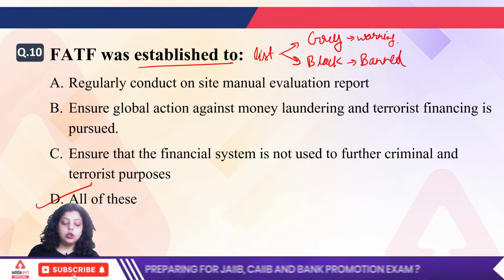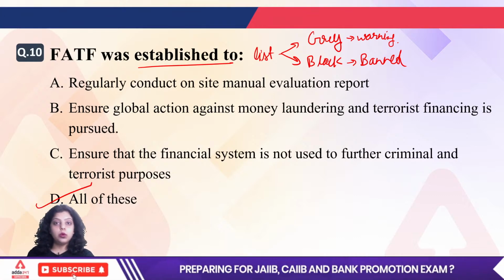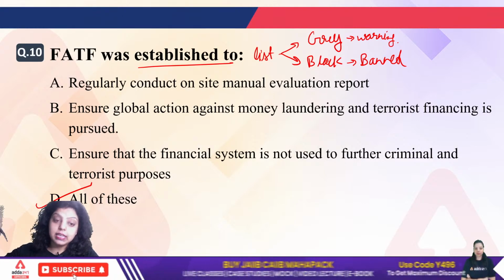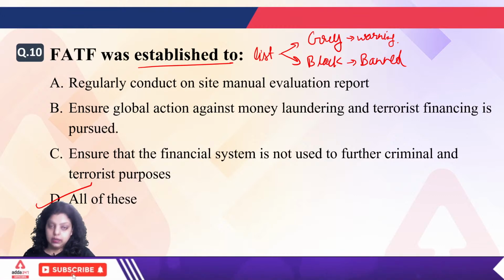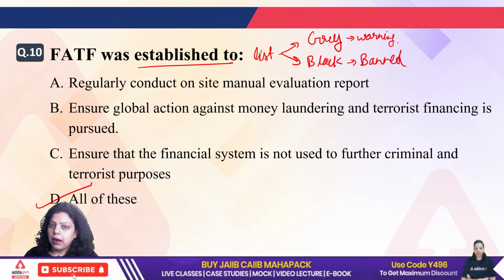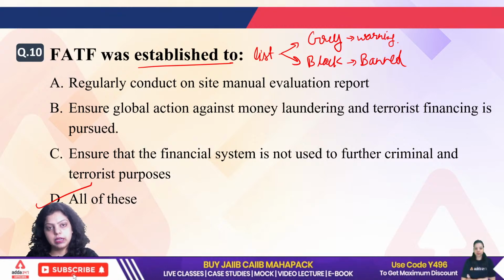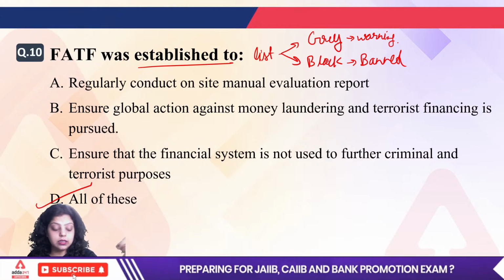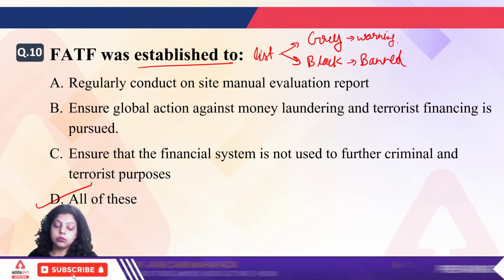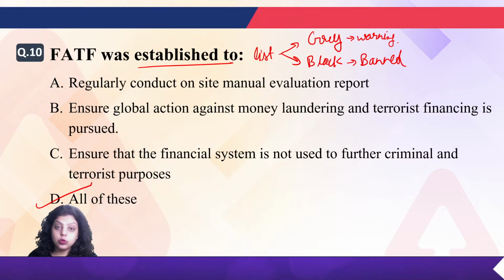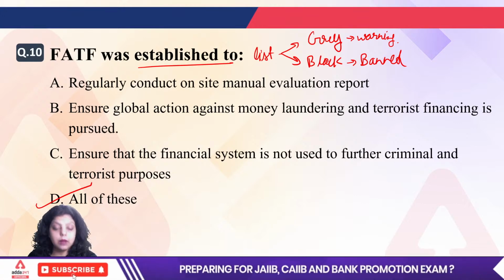No, any country cannot be in both lists. Only Pakistan right now is in the grey list, and since the year 2018, Pakistan has remained in the grey list. Okay, for around 1 year or I think 6 to 7 months, Pakistan was removed from the grey list, but again it was listed in the grey list. Now Pakistan is there, Jordan is there, Turkey is there, UAE is there. So these are the countries under the grey list of the FATF. There is no country which is blacklisted till now, in the present. Clear?